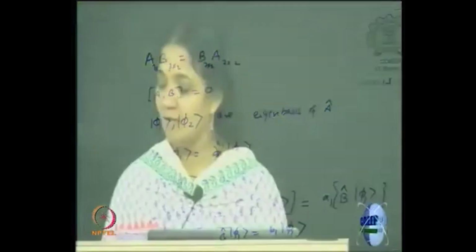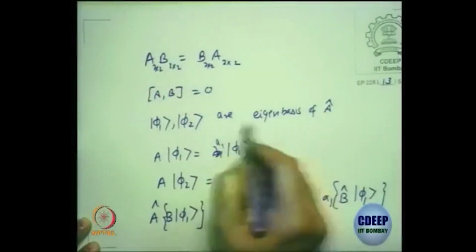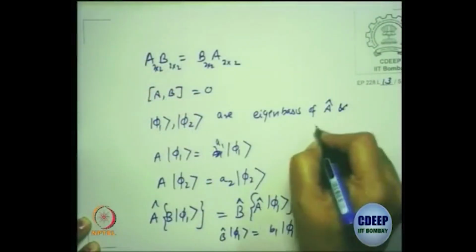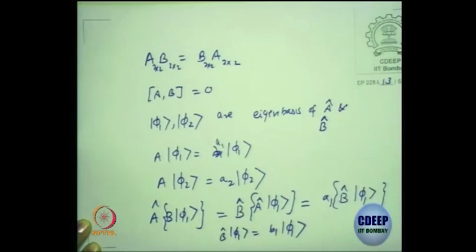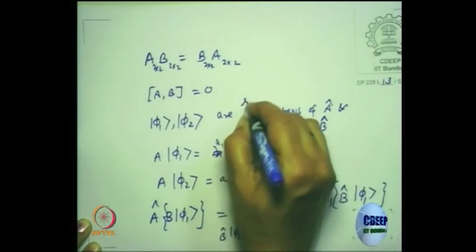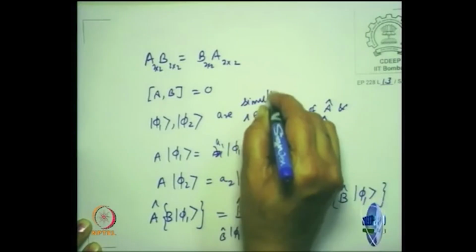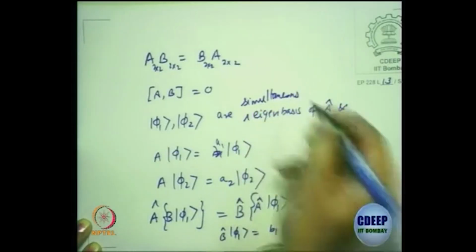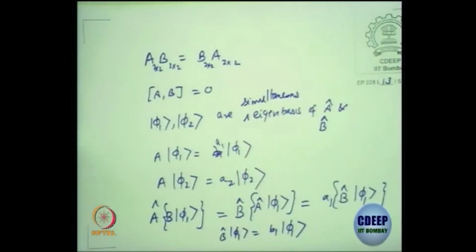So, this means this can be an eigenbasis of both A and B, which is what we call a simultaneous eigenbasis of A and B. You can't do this if they don't commute.